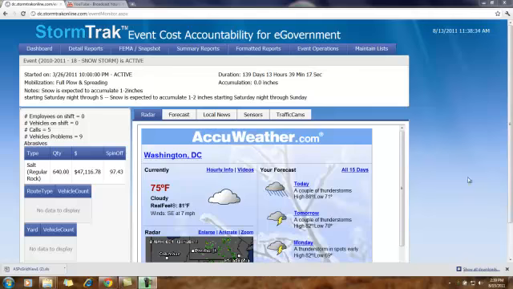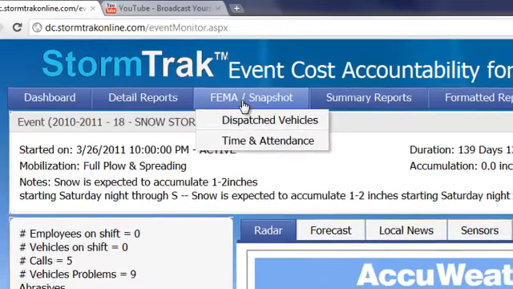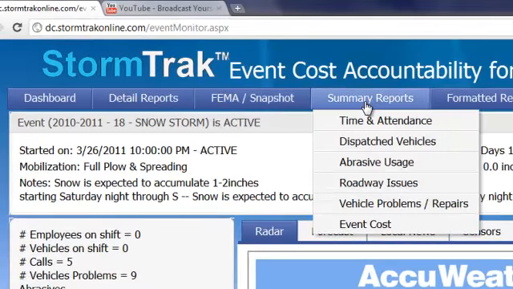How to use summary reports. Summary reports can be used both during and after storm events. Summary reports are exactly as they sound. They are intended to provide you with summarized or grouped information so that you can see a bird's eye view without having to look at all of the details.